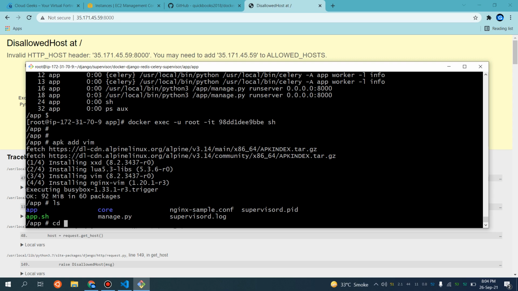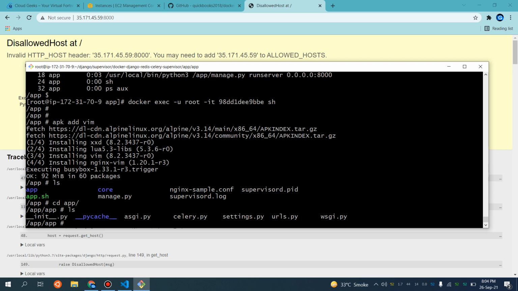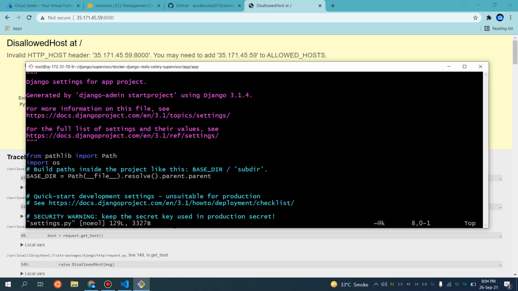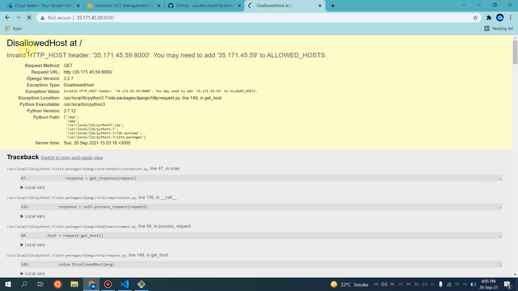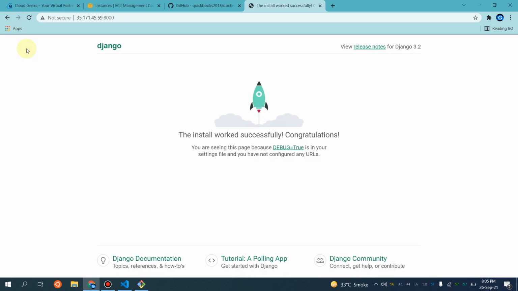Now if I cd into the app directory and navigate to settings.py, and simply make a change to ALLOWED_HOSTS, you will see that our changes are going to take effect now. Let me simply update it. I don't need to start anything. When I save and refresh the page, you will see that our application is available. So guys, this is the approach.